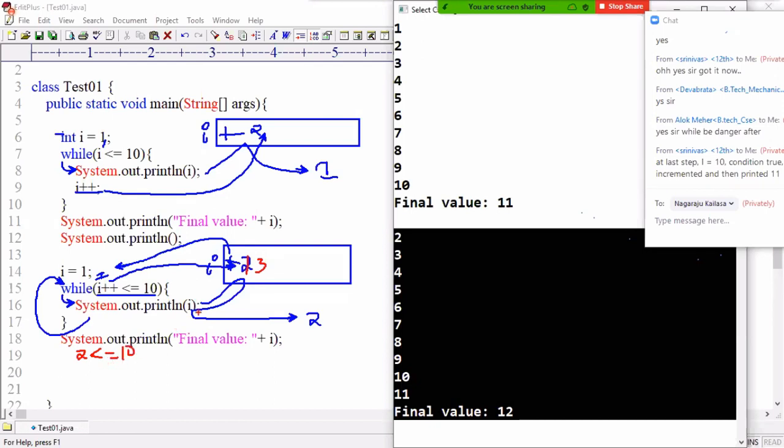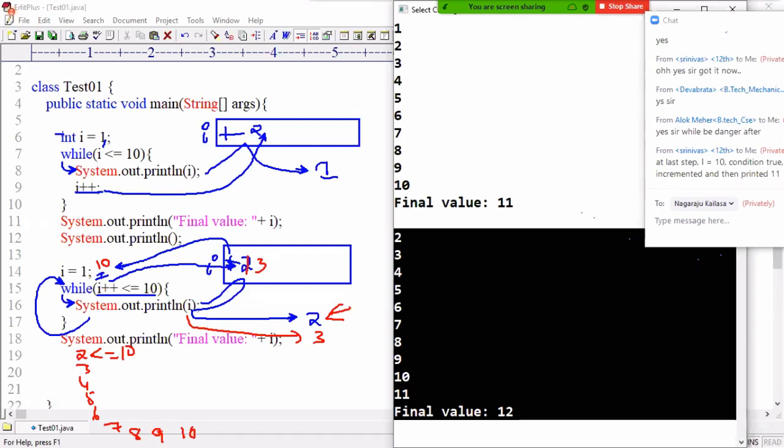Okay. Then inside the program, what is displayed? 3. Displaying starts from 2. Condition using from 1: 1, 2, 3, 4, 5, 6, 7, 8, 9, 10. Now the value coming here, what? 10. 10 less than or equals to 10? Yes, true.